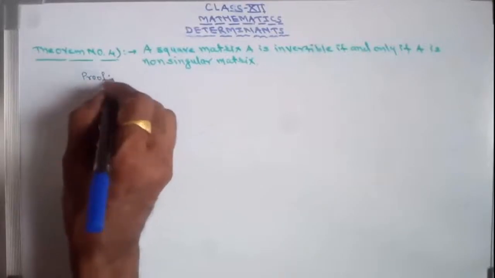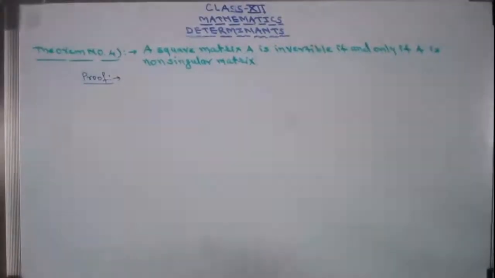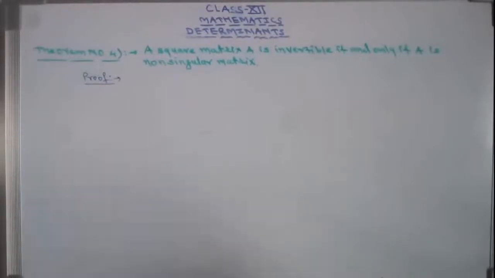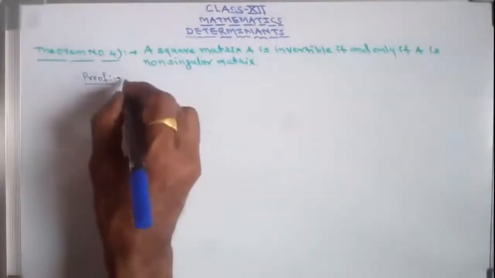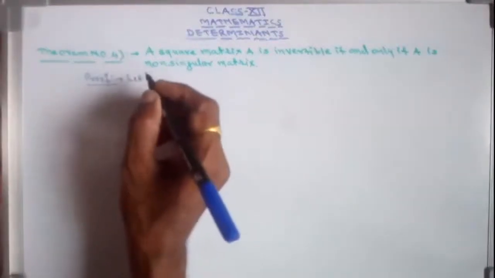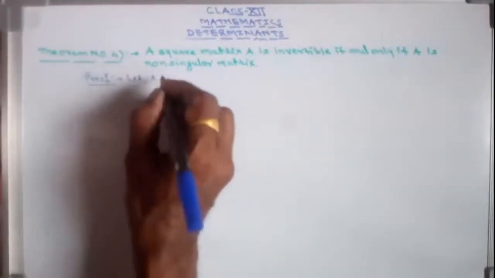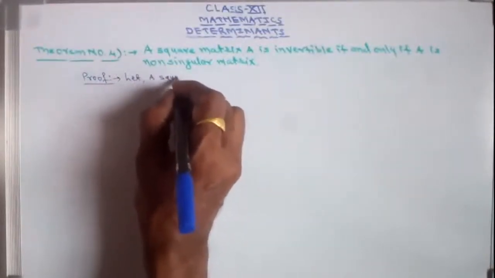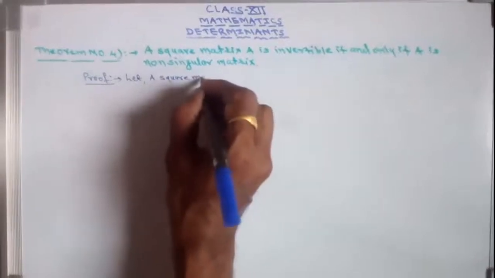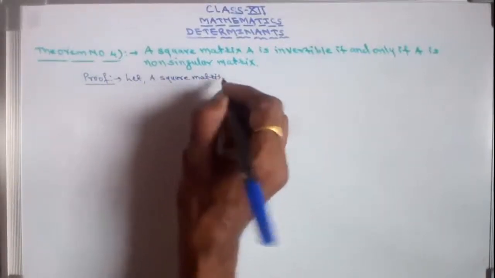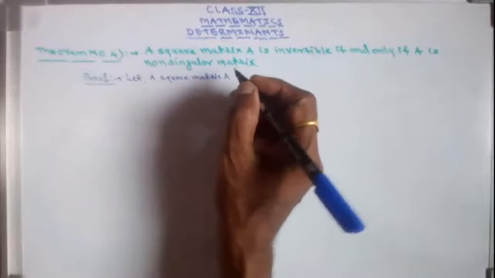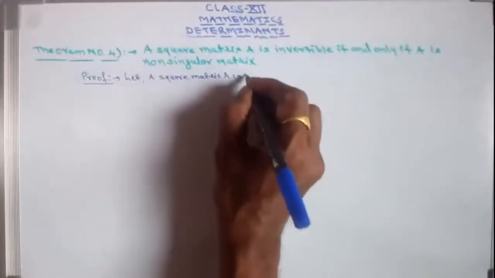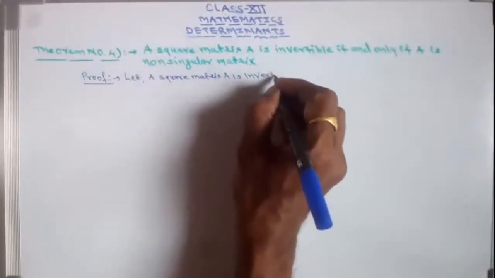Proof. Let us consider that this capital A square matrix is invertible. We are assuming that a square matrix capital A is invertible.